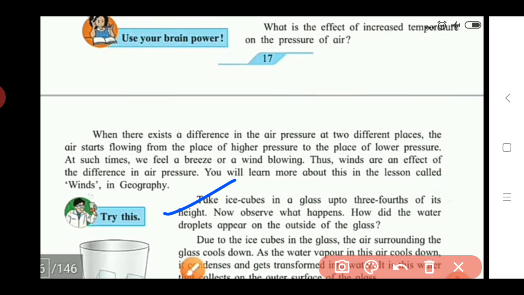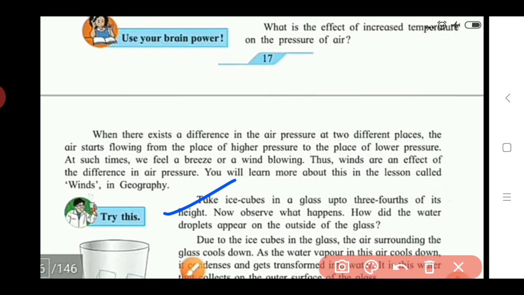You take ice cubes in a glass and fill the glass with these ice cubes up to 3/4 of its height. Means do not completely fill the glass with the ice cubes. Only fill the glass up to 3/4 part. Okay, and after keeping these ice cubes you observe what happens to the glass, and the droplets which appear outside the glass. So why does this happen? This happens due to the effect of temperature on the air pressure.